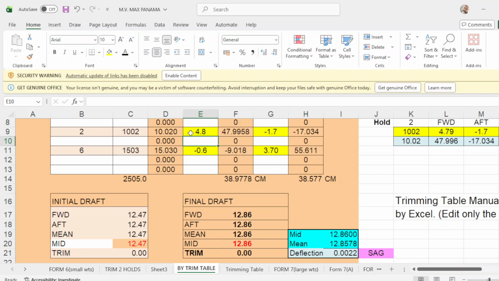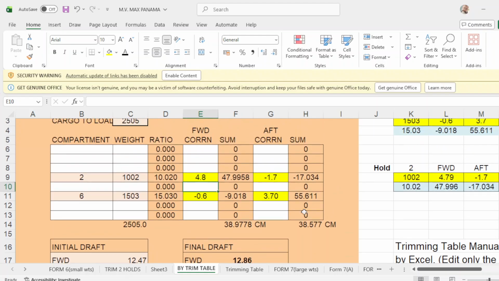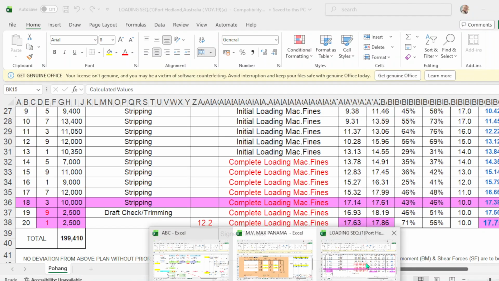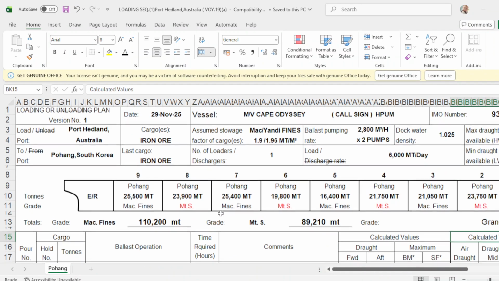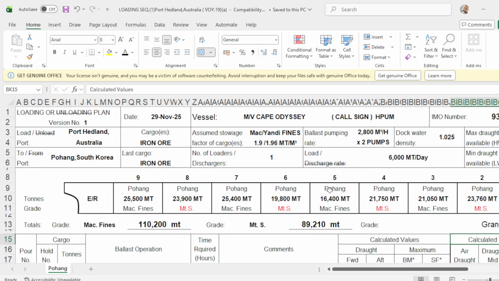So it's just a matter of adjusting the forward and up correction. Do not be afraid to adjust this forward up correction, because in your loading plan, this is already a result of your load indicator.